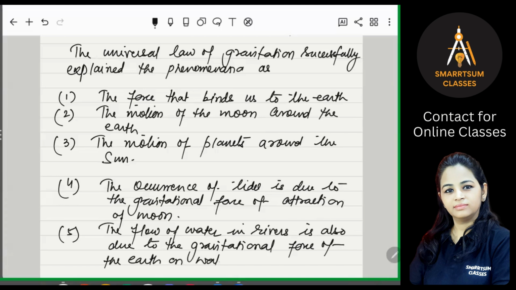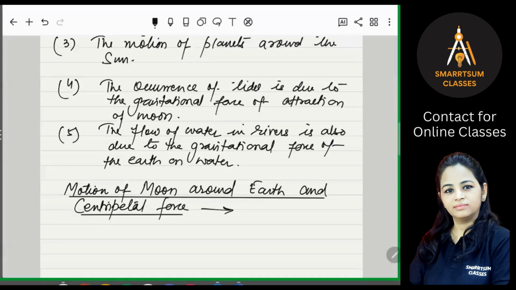So these are important phenomena which are occurring on Earth or in space, right? And these phenomena are successfully explained by the universal law of gravitation. Now let's see what is the motion of the moon around Earth and what is centripetal force.